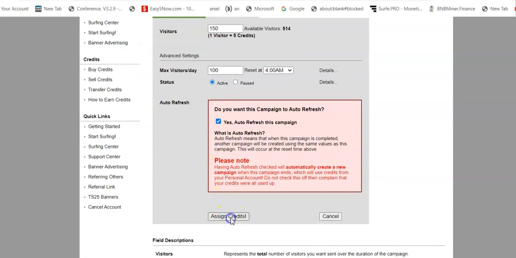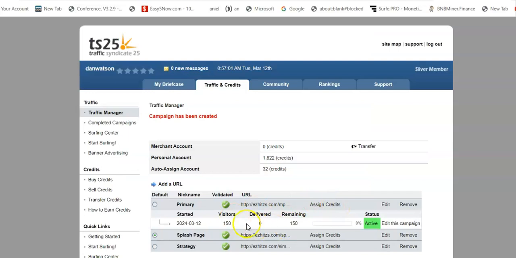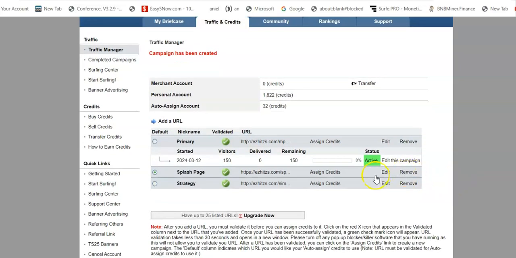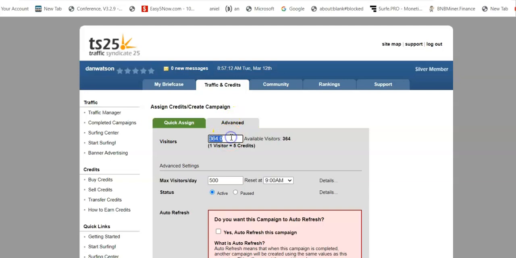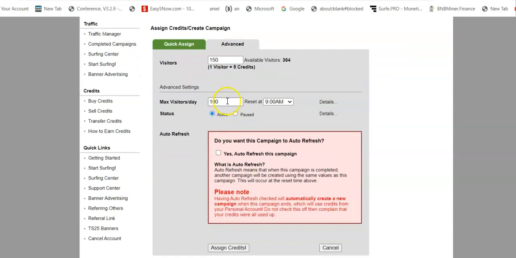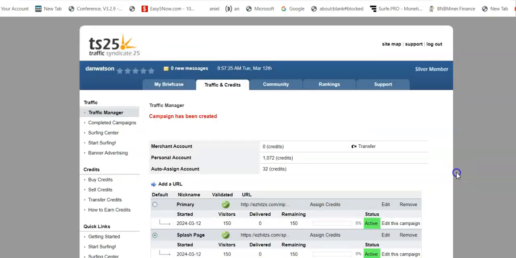Now we are going to click assign credits. And boom. Looks like that one is set up, waiting to be approved. So we're going to do the same thing to these other 2. We're going to give them each about 150 visitors. 150 there, and we're going to change this to 100. Keep the status as active, but click yes, auto refresh this campaign, and then assign credits.